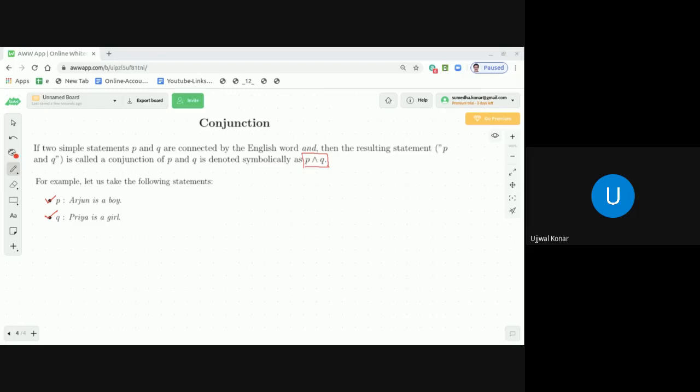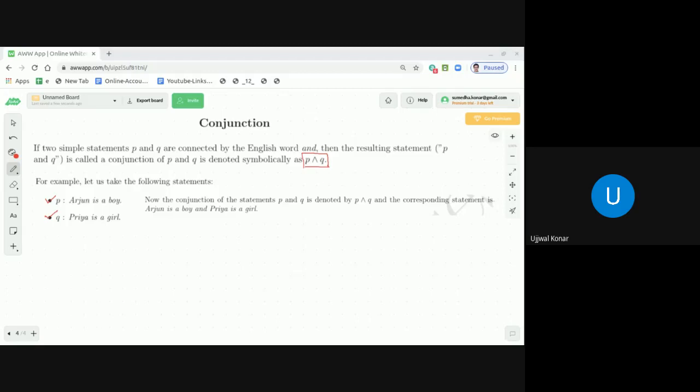Now, so let me write it down here. Now, the conjunction of the statements P and Q is denoted by P and Q, and the corresponding statement is: Arjun is a boy and Priya is a girl. Correct, dear students?